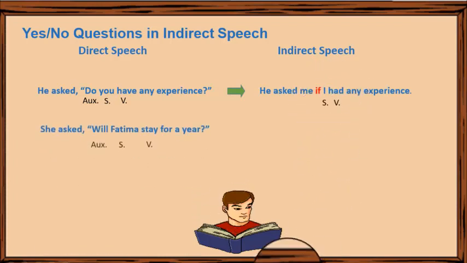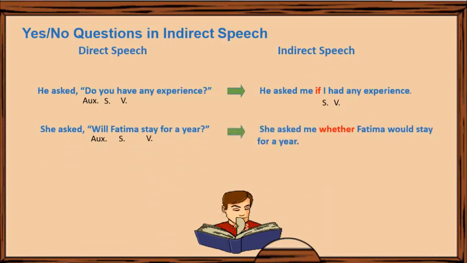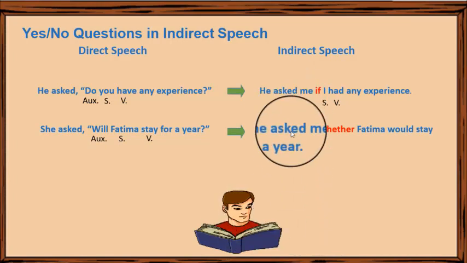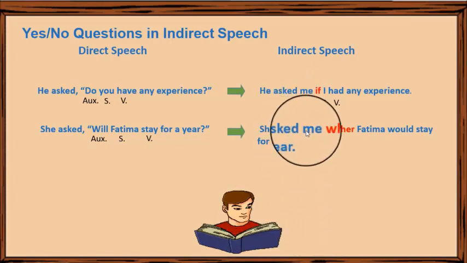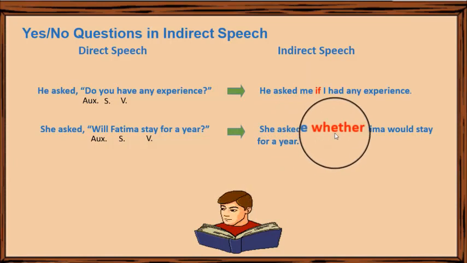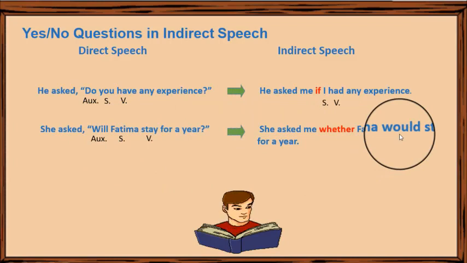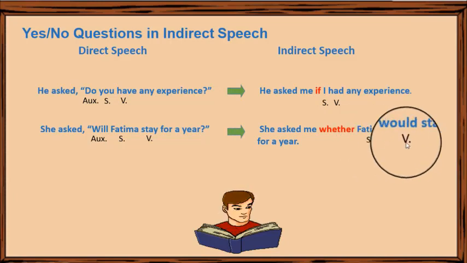She asked, "Will Fatima stay for a year?" She asked me whether Fatima would stay for a year. We have the reporting verb asked, me, object of reporting verb, we add whether, and the auxiliary will is changed to the simple past tense, would. After the word whether, we have a statement word order, subject plus verb.